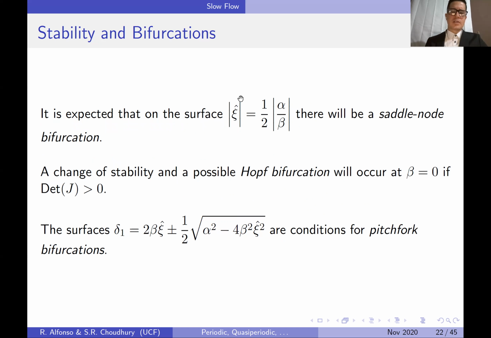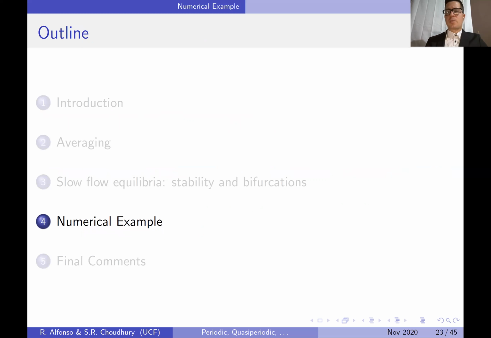Therefore, we expect that those surfaces where we are marking the presence of real solutions for the equation on r will be saddle node bifurcations. A change of stability and a possible Hopf bifurcation will occur when beta equals 0, which is the condition for the trace to be equal to 0 if the determinant is greater than 0. And the surfaces related to delta 1 with the positive and the negative sign are conditions for pitchfork bifurcations. So let's go ahead and check on a numerical example how these things show up.